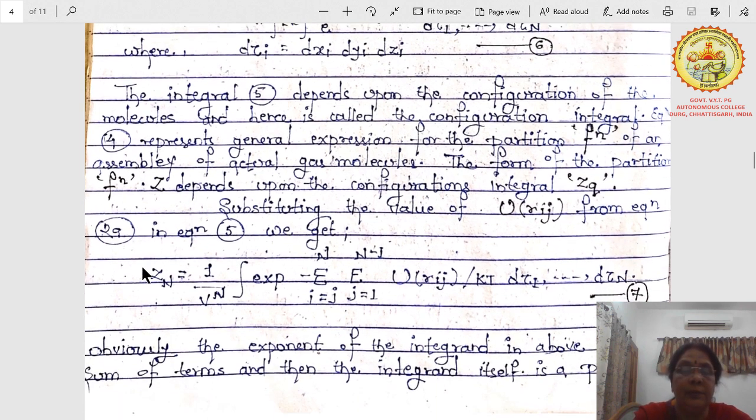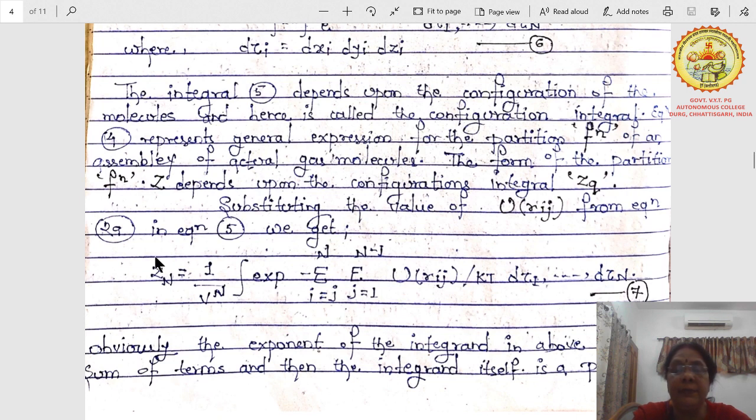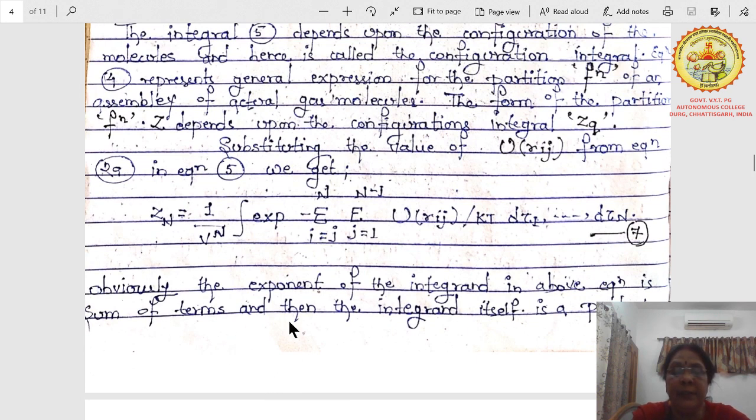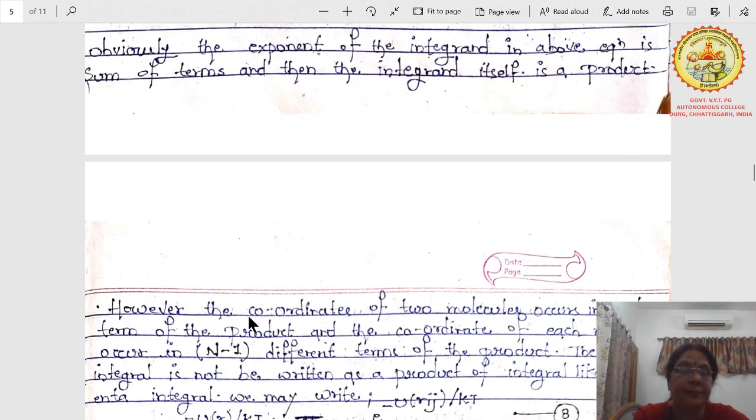configurational integral Zq. Substituting this value of u(rij) from equation 2a in equation 5, we will get Zq equals 1 upon V to the power N, the integral of exponential of minus the summation over i = 1 to N, j = 1 to N minus 1 of u(rij) by kT, d tau 1 d tau 2 up to d tau N. Obviously the exponent of the integrand in the above equation is a sum of terms, and then the integrand itself is a product.